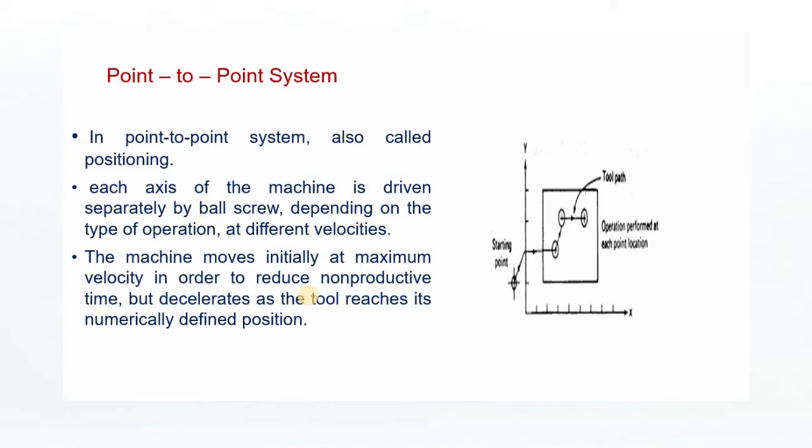The machine moves initially at maximum velocity in order to reduce non-productive time, but decelerates as the tool reaches its numerically defined positions.